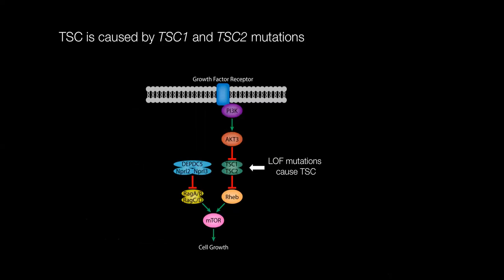So we've known for quite a long time now the genetic etiology underlying TSC. It's caused by mutations in two related genes, TSC1 and TSC2, and the proteins that they encode negatively regulate mTOR, and you can see a model of the mTOR pathway here. Generally, patients with TSC carry loss of function mutations in either TSC1 or TSC2, which means that overall, you're going to end up having abnormal activation of the mTOR pathway in patients who carry these mutations.